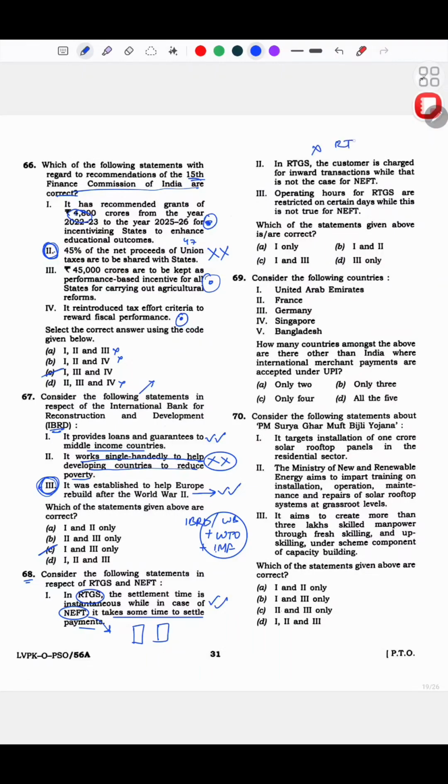This is wrong. RTGS में भी inward transactions के लिए कोई charges नहीं होता है. Basically, if you receive an RTGS, you are not charged for receiving that RTGS. So this is wrong. Okay.